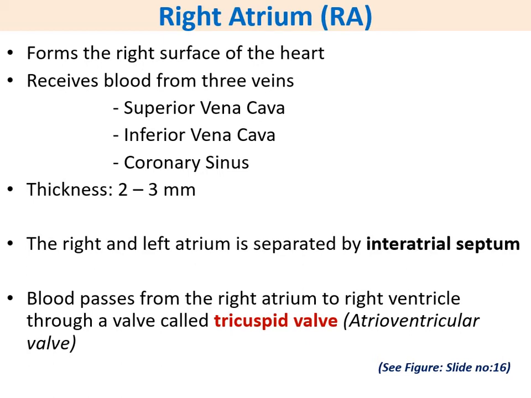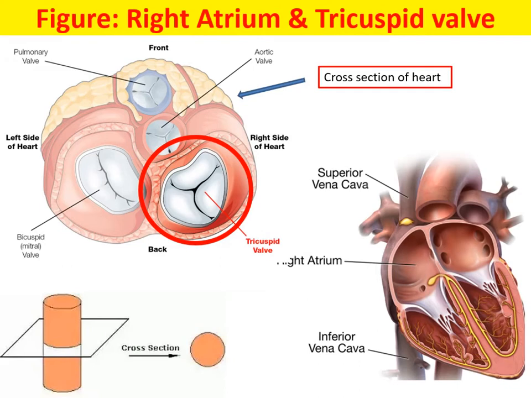If you look at the next slide, you can see a cross section. Cross section means when you slice it open, so you can see this is the right side of the heart. Here you can see this is the tricuspid valve. Can you see 3 cusps? This is 1, this is 2 and this is the third cusp. There are three cusps which form the tricuspid valve. This is the right atrium.